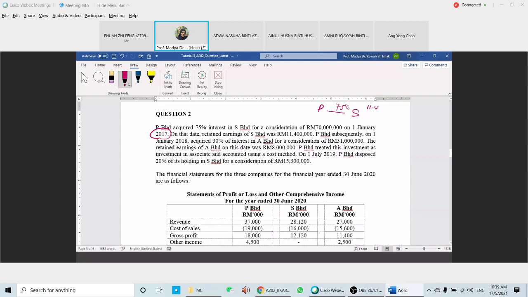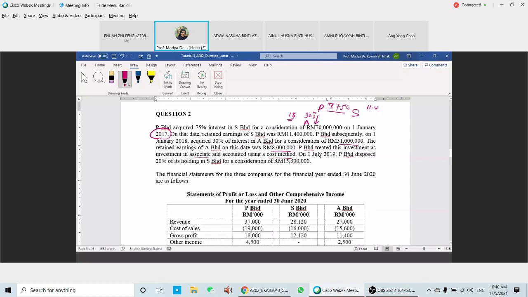P subsequently, on 1st of January 2018, acquired another 30% interest in A. This one is in the year 2018, and that one is 2017. For cash consideration of 31 million, the retained profit was 8 million. P treated the investment as an investment in associate using the cost method.